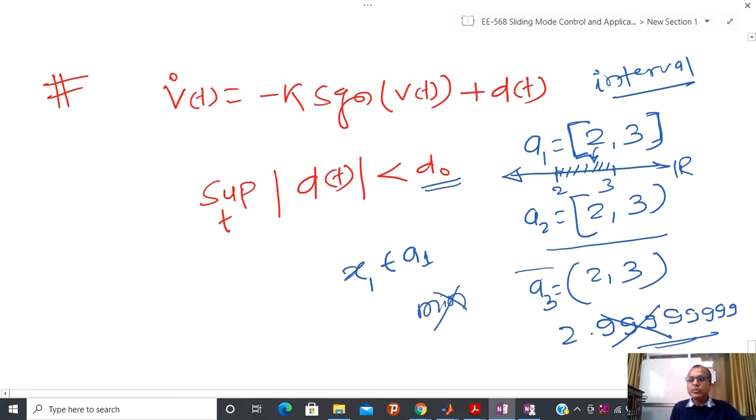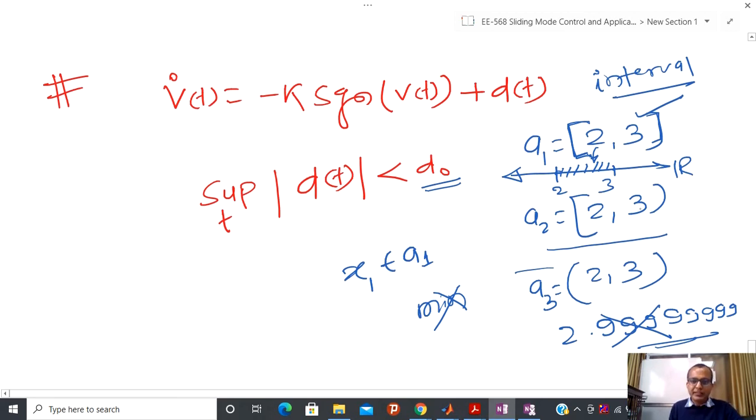And in order to define some kind of quantity, where you can interpret something like maxima and minima, we have introduced a different notion that is called supremum. Supremum means that even if 3 is not included inside this set, so if 3 is included, then I can tell that is the maxima. But if that 3 is not included, at that time I can talk about the supremum. And what the supremum is telling is all values in this particular interval are less than this value 3, even if 3 is not included.